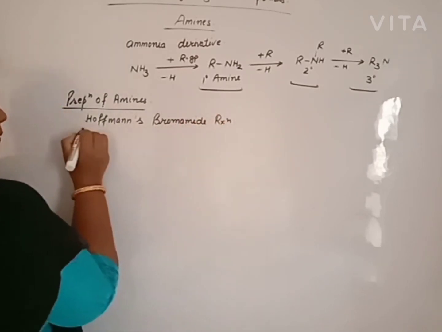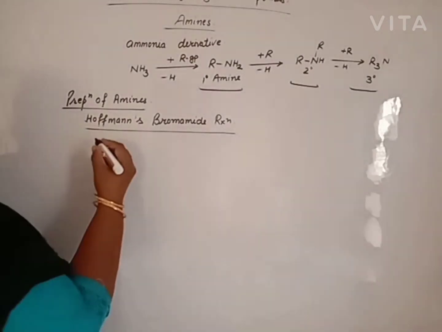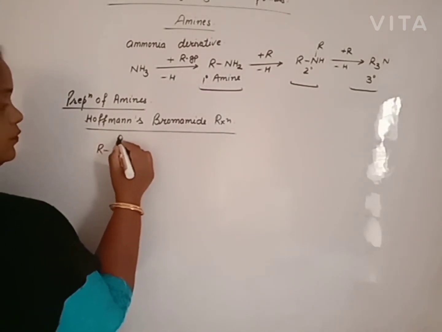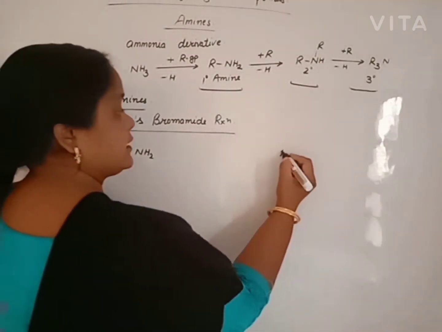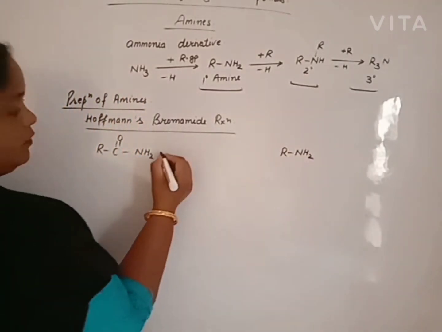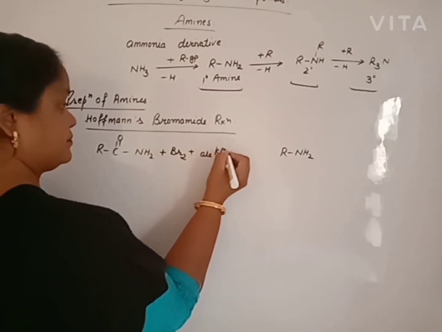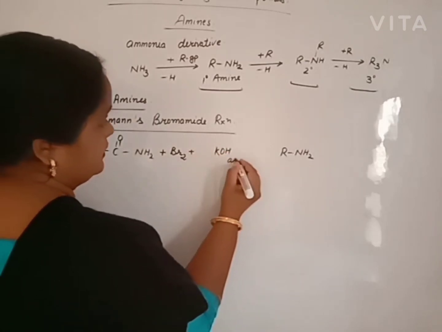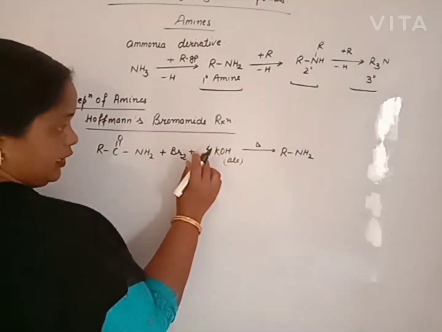In the Hofmann bromamide reaction, if we want to prepare amines from an amide with one less carbon atom, then this reaction will be used. Beta, the amide is used for the preparation of amine, but the amine prepared by this reaction is a lower amine that consists of one carbon less than the amide. For this we will add bromine with alcoholic KOH. On heating, 4 moles of alcoholic KOH will be used.